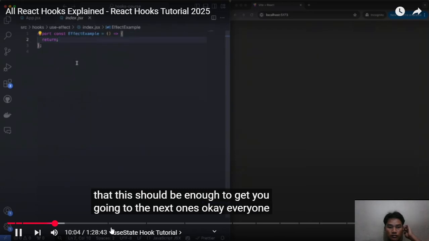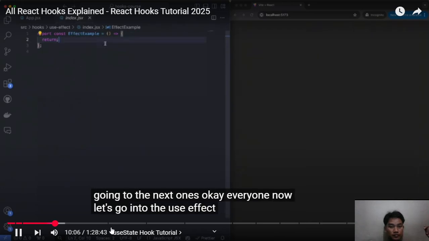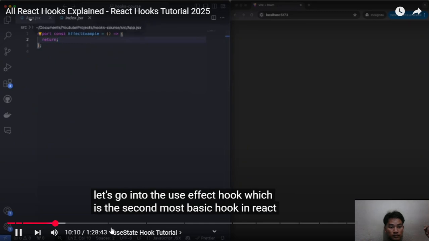Okay everyone, now let's go into the useEffect hook, which is the second most basic hook in React, in my opinion.